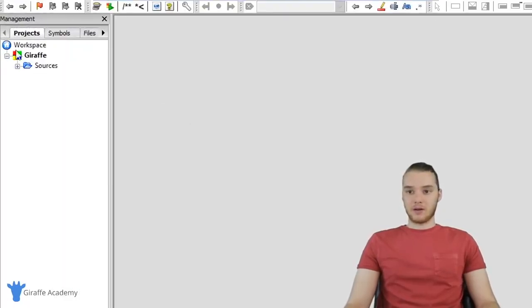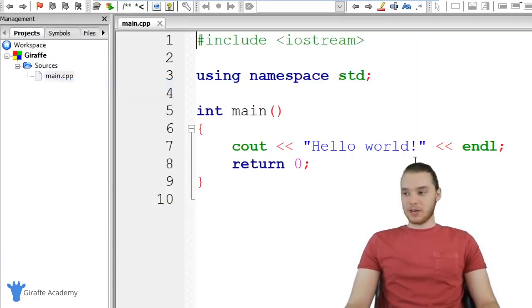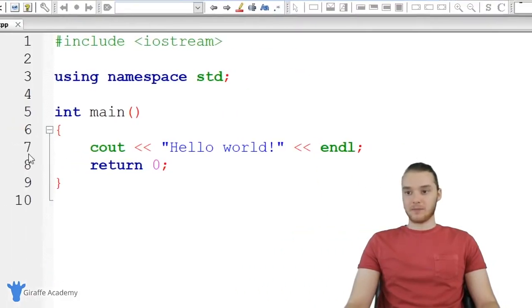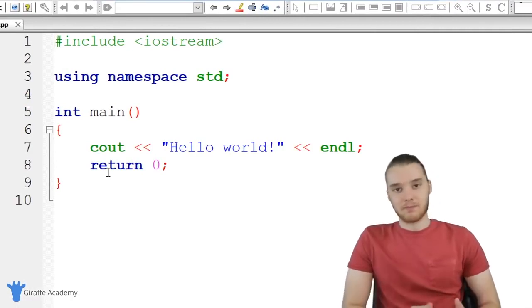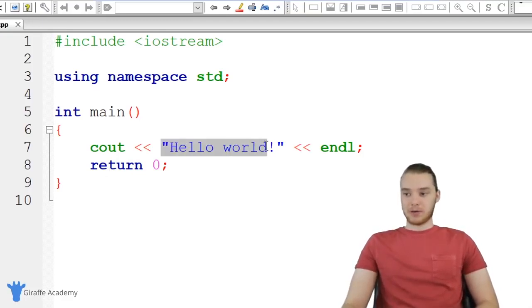So over here in our little tree viewer, you'll see that we have our C++ project. And down here inside of this sources folder, we have this file main.cpp. And CPP is a file extension that stands for C++. So I'm just going to right click this and I'm just going to open it. And you'll see over here we have a bunch of code that's already been included in this file. So this is essentially just like the most basic C++ file that you can write. I mean, this is what we call a hello world program. So you'll see down here, it's just printing out hello world onto the screen.